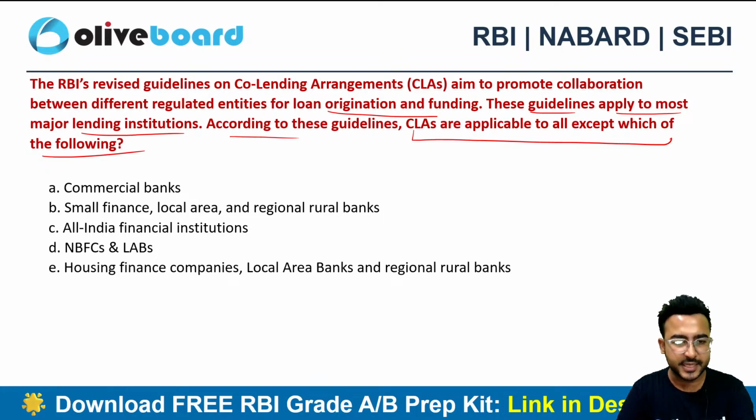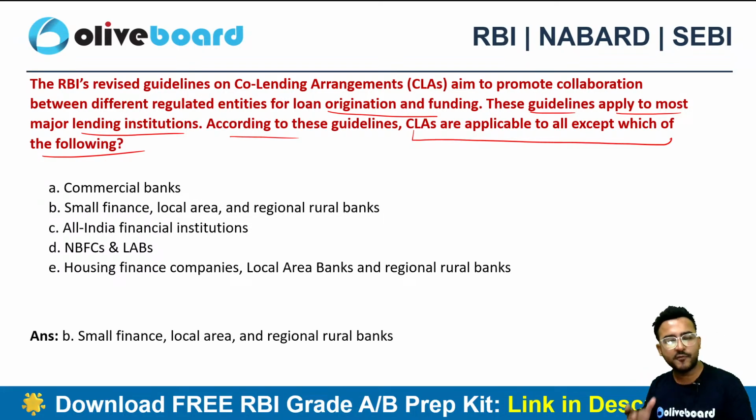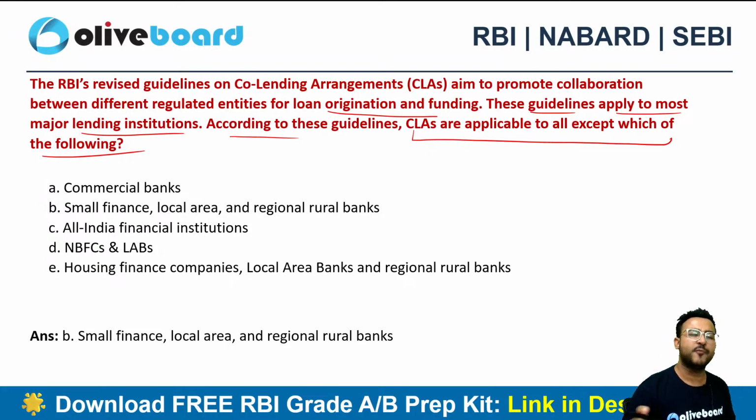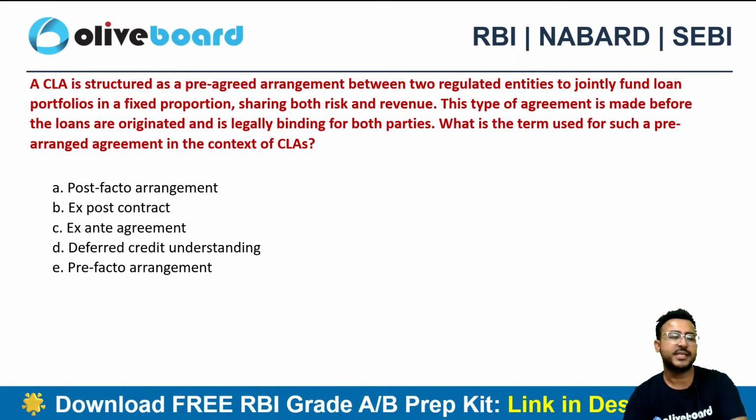The correct choice here is option B, small finance banks, local area banks and RRBs. They don't have to get involved in co-lending arrangement practices. Right? So they are in the excluded category. Okay, perfect. B, not E. Next one.